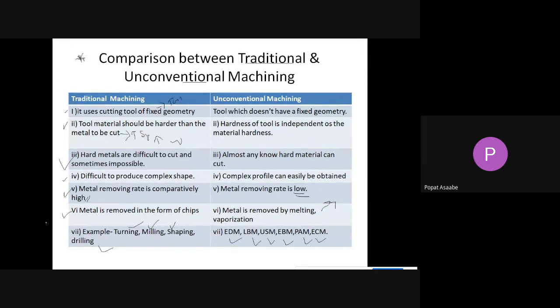Traditional machining removes material in the form of chips, but in unconventional machining material is removed by a melting process. Examples of traditional machining are turning, milling, shaping, and drilling. Examples of unconventional machining are EDM, LBM, USM, EBM, ECM, and so on.